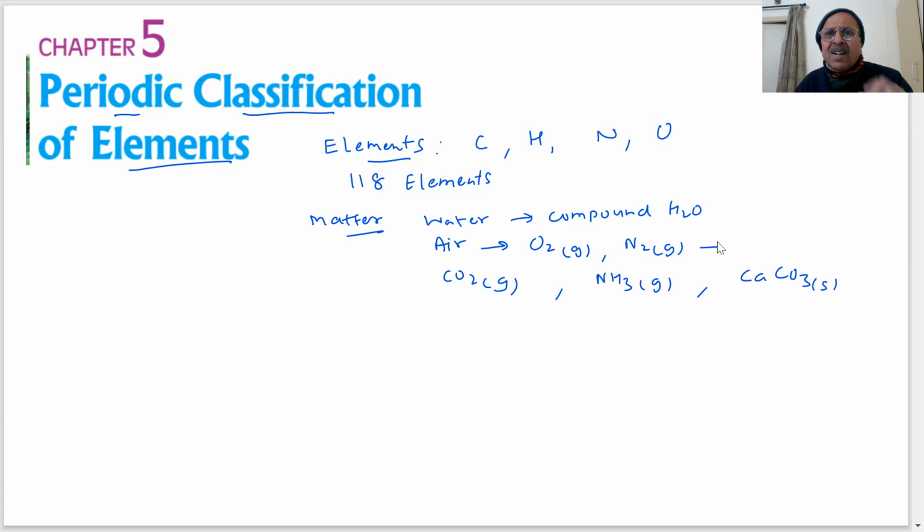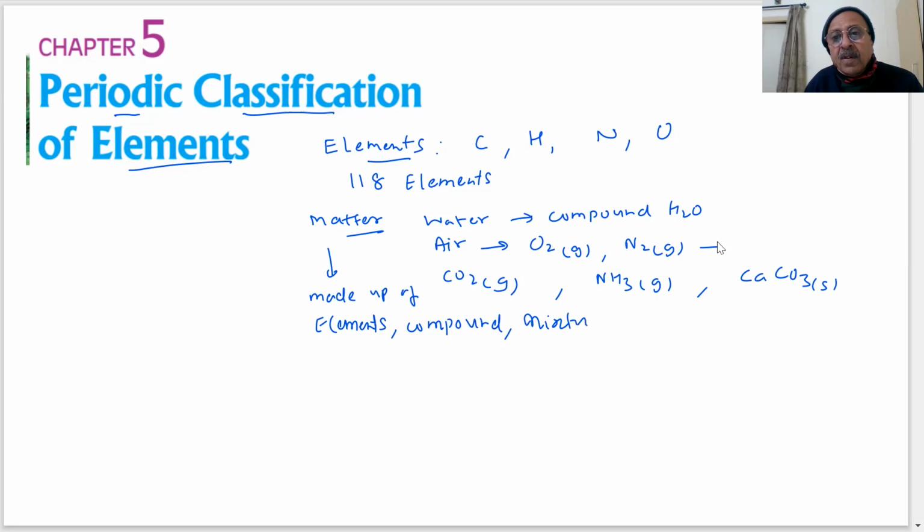What I am trying to tell is that the substances around us, the matter around us, is made up of what? This matter is made up of elements, compounds, and mixtures. You have a juice, it is a mixture.